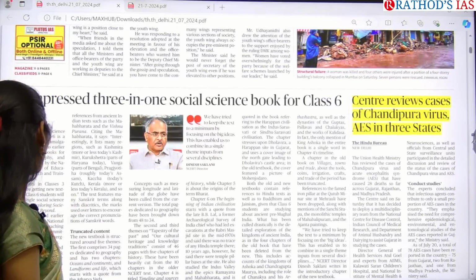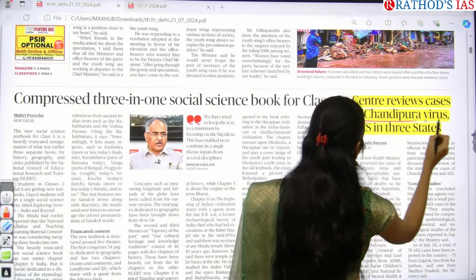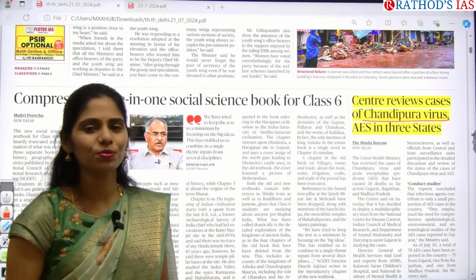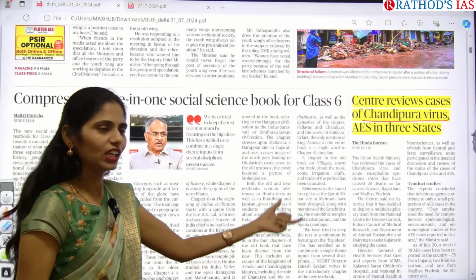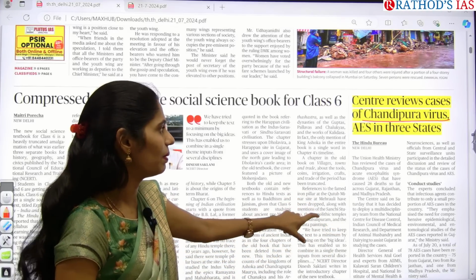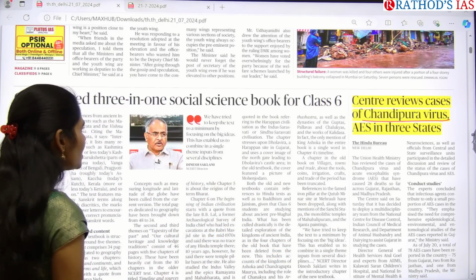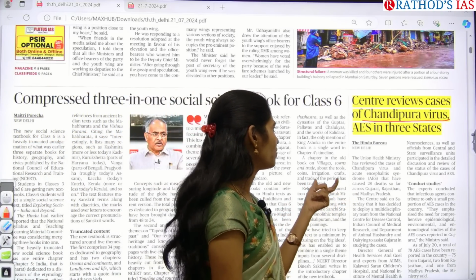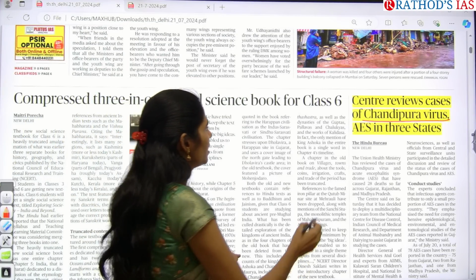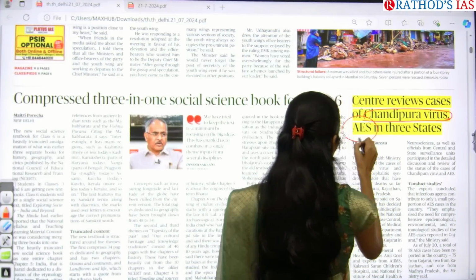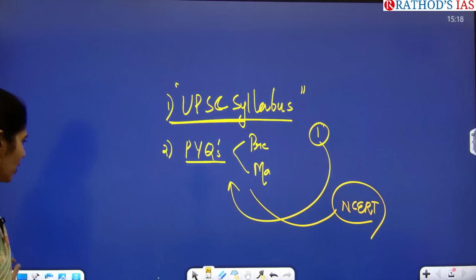Yes, here you can see one article, and one of our students, Hema, asked yesterday to discuss what this Chandipura virus is. Yesterday I tried to make a short, but unfortunately it had not been edited. But today in The Hindu newspaper, in this Delhi edition front page itself, we got this article, and let us see this topic in detail. The title says Centre reviews cases of Chandipura virus AES in 3 states. So the keyword here is Chandipura virus, and the next one is acute encephalitis syndrome. Let me write the keywords here.